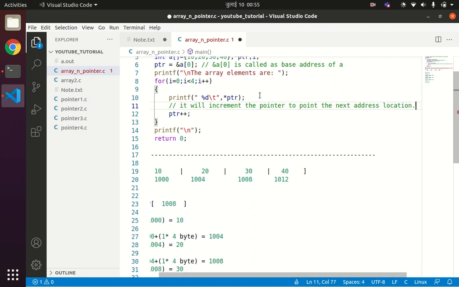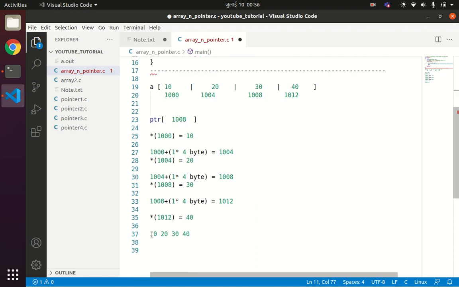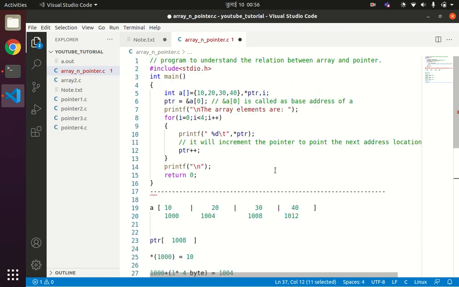Since we are dealing with an array, and arrays are allocated contiguously, if you know the base address, we can increment the base address to reach each and every memory location. So our loop will run 4 times and will print the 4 results here. Okay, so that is the relation between arrays and pointers. I hope every one of you understood this concept.